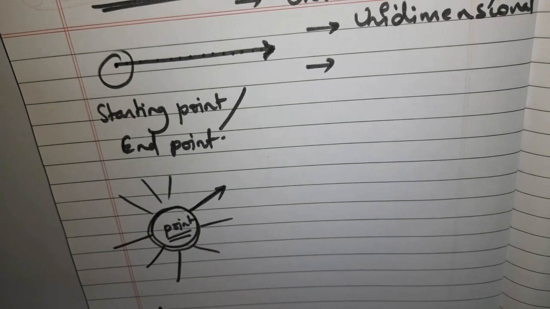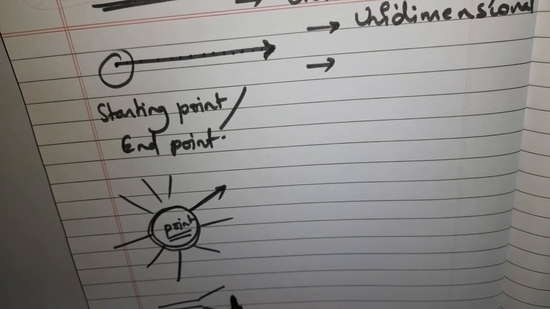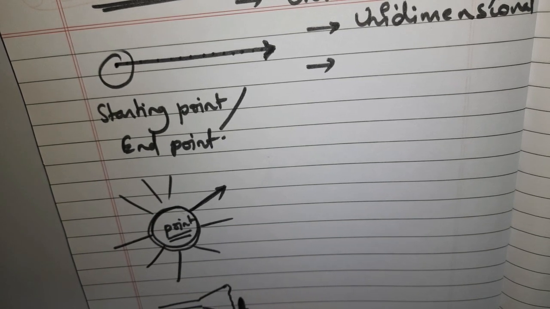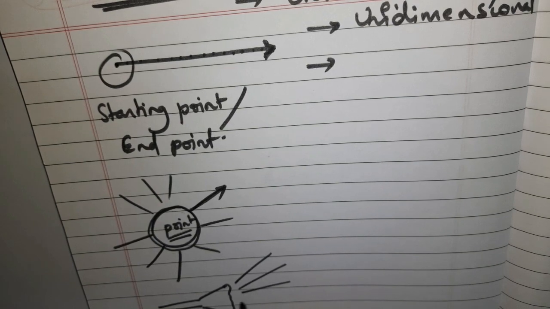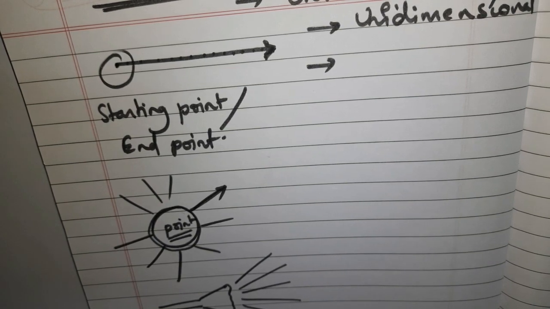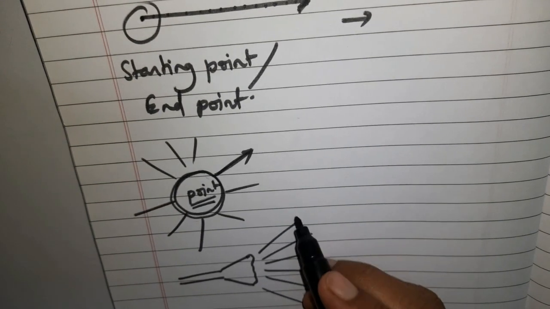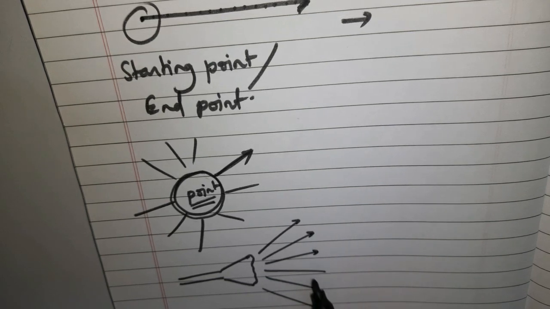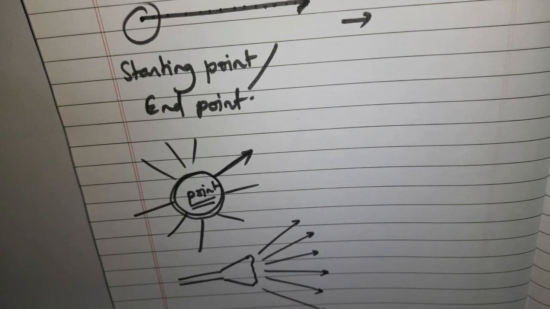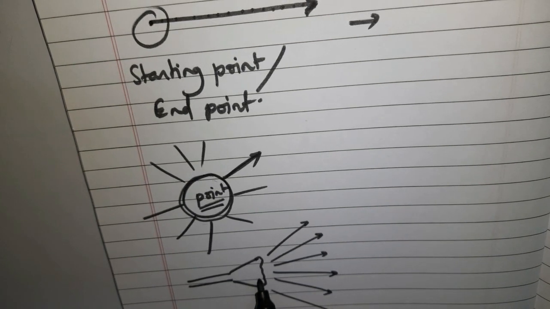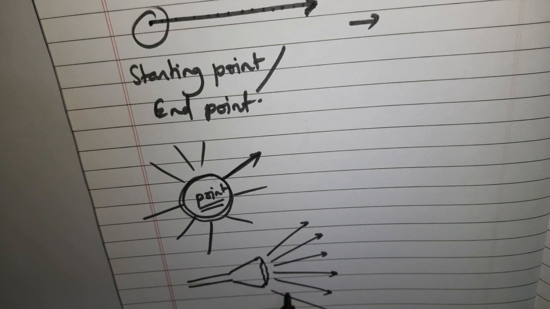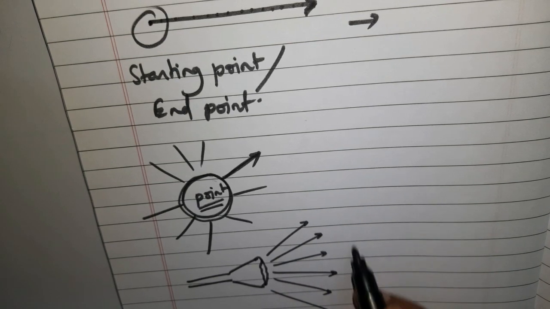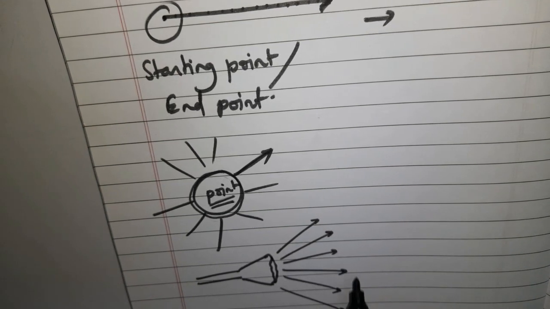Similarly, if you take a torch in your hand and light it up, you will see the glow coming out of it, and it seems to us that the rays start from one single point, from this torch. It starts from one source and moves on and on until some obstacle comes into its path.